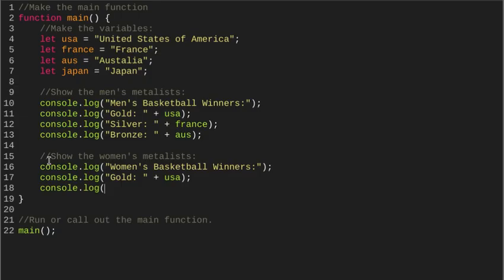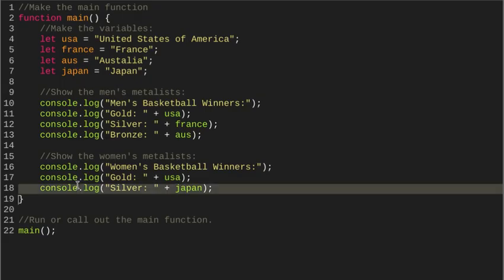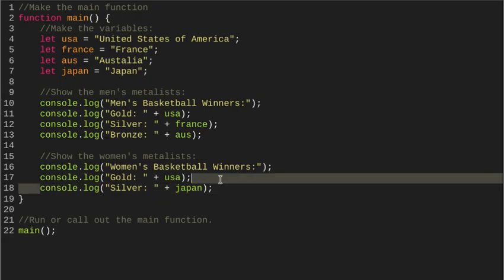Same with this next one, console.log, open parentheses, quotation marks, and the next one is silver, colon, space, quotation marks, plus, and let's see, I think it was Japan was the silver medalist that year for women's. Japan, close parentheses, semicolon. So I just put in another line of code. I would run it if I could. You should run it since you can, and make sure that there are no errors. If there are errors, you've got to figure out where it is. And since you only put one line of code in there, then you can figure out there's only these many characters to go through, and then you can figure out where the error is.